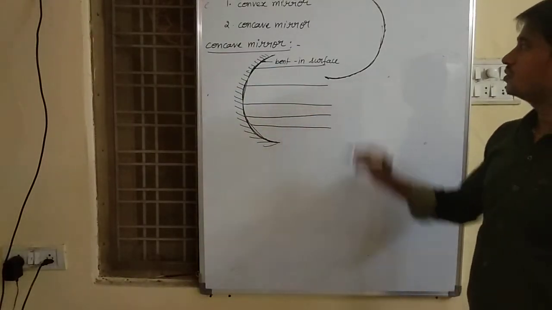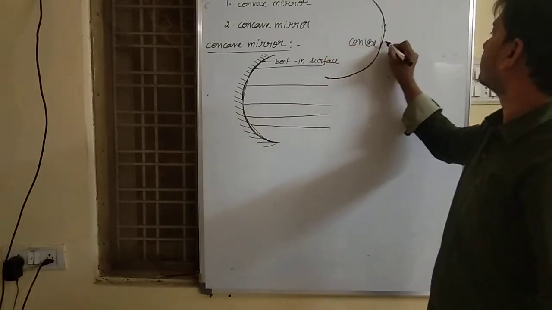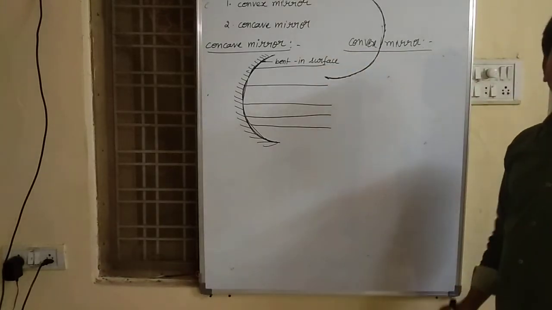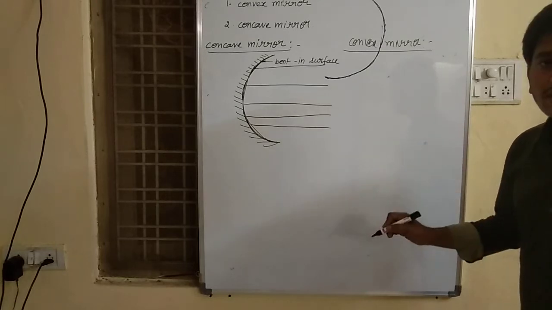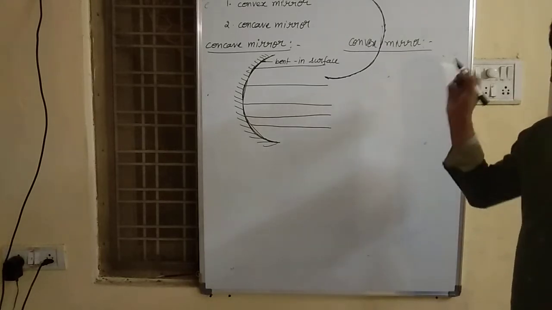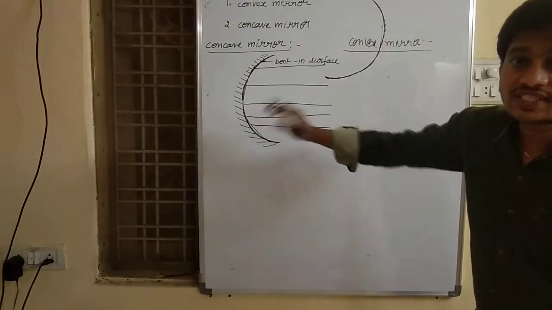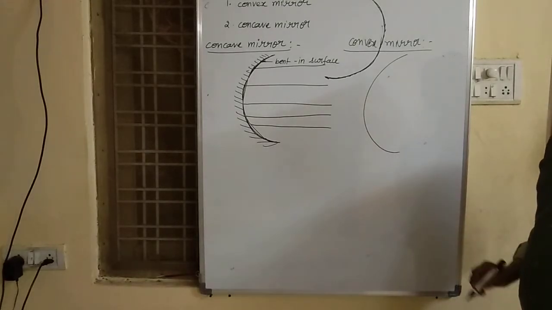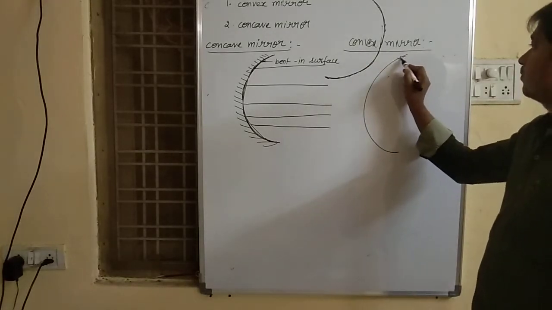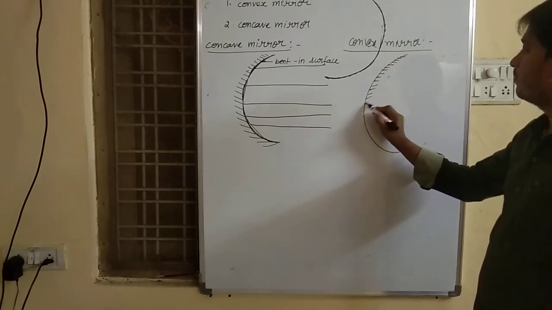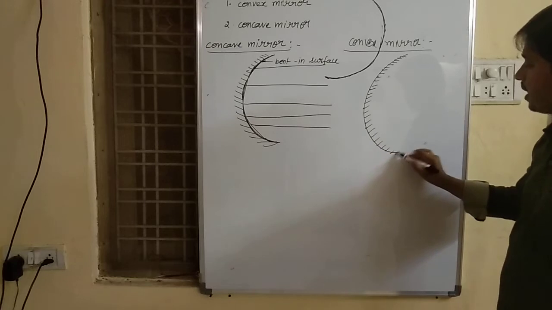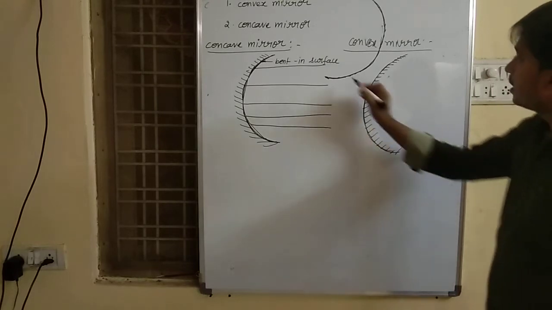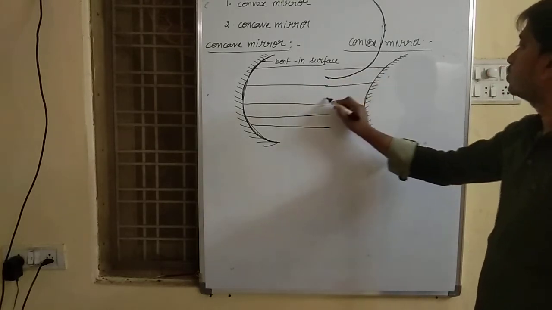Okay, now coming to the convex mirror. A convex mirror is the mirror whose reflecting surface is bulged out. I mean reflection of light takes place at the convex surface. See here, let me draw. This is our convex mirror. Where does the reflection of light take place? Reflection of light takes place at the bent out, I mean convex surface. Rays will come and fall on the outside of the surface.